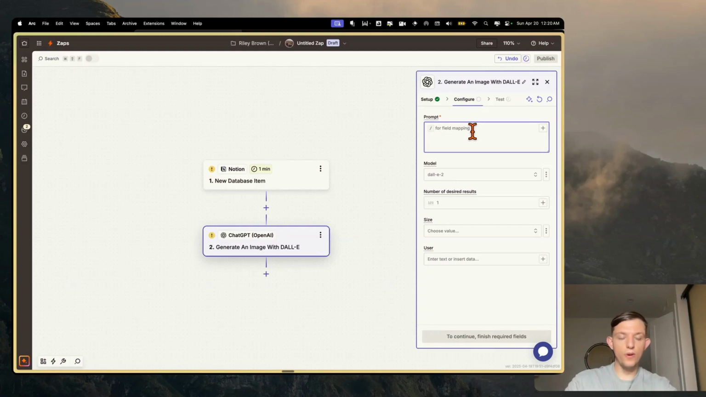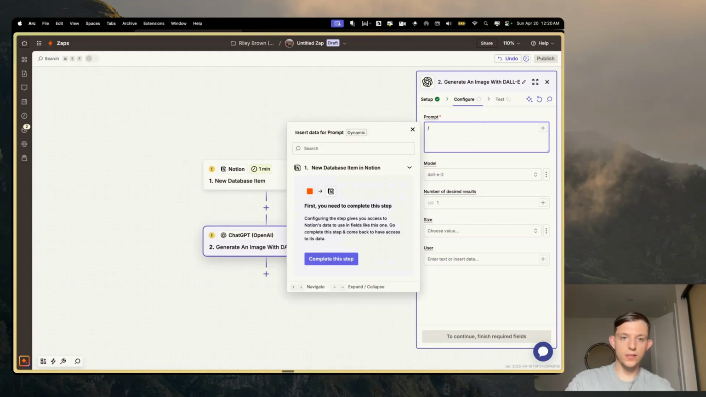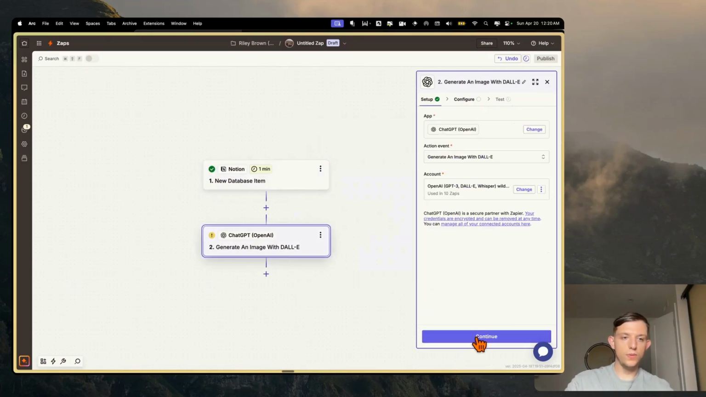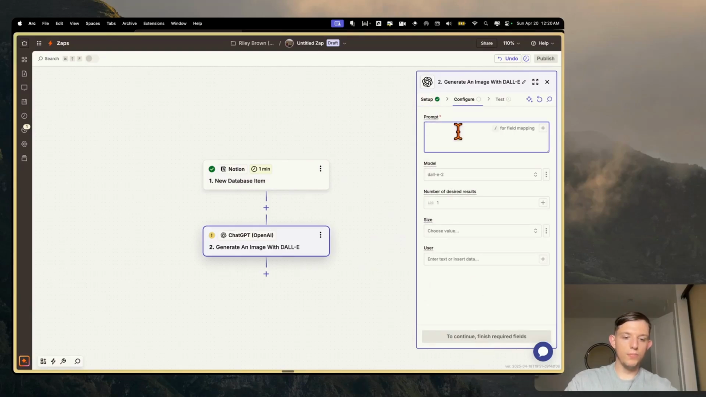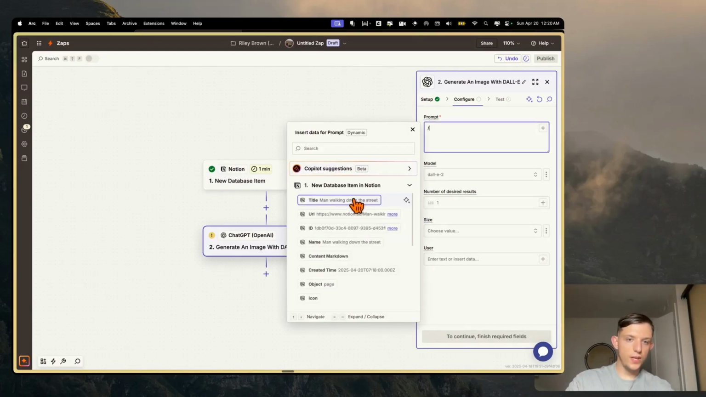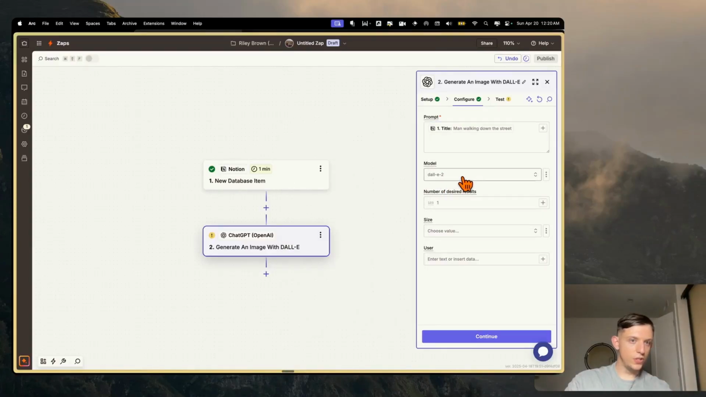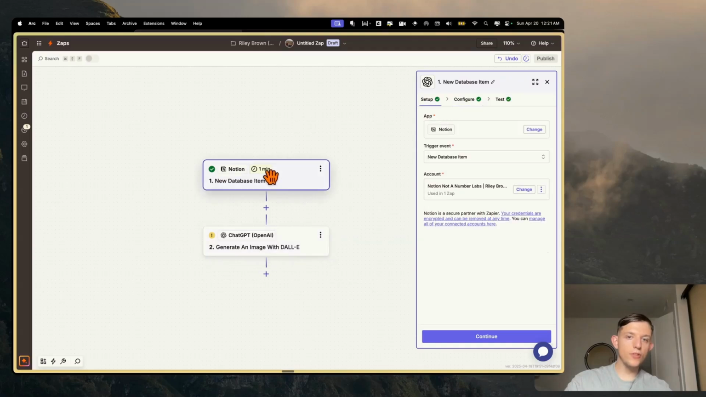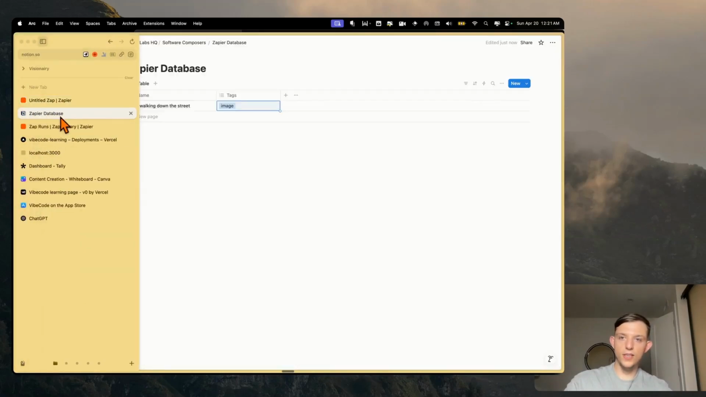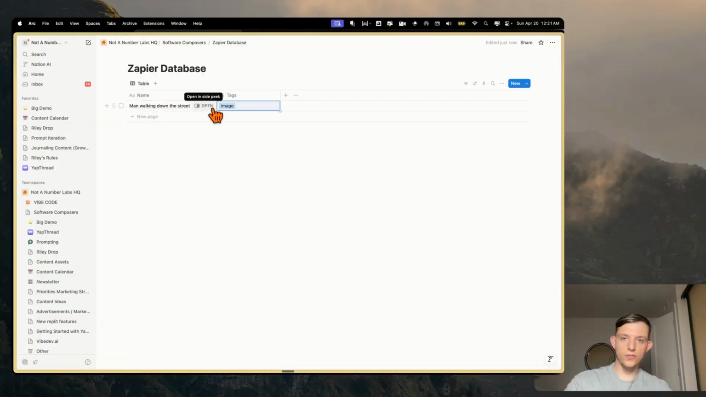And so for the mapping section, if we press this slash button, we can continue with this selected record, and we can press this slash button again, and we can actually just choose the title name. So we can go man walking down the street, and we can now use this DALL-E 2 model. So it's going to take whatever the title is, which is in this section right here, so man walking down the street. I think we could create a file or media thing, and we can have it show up right here.